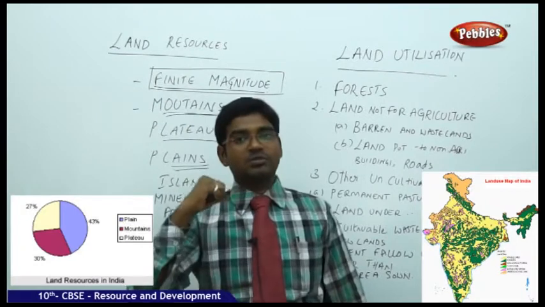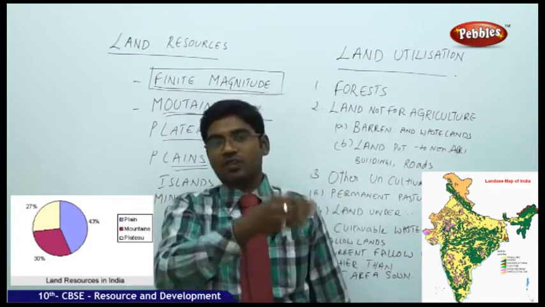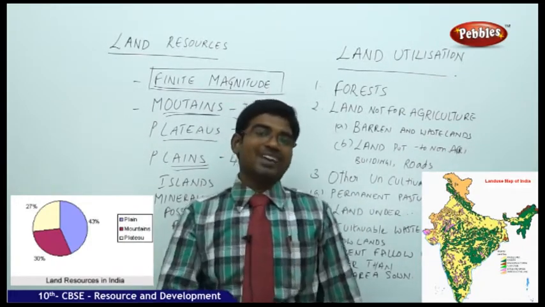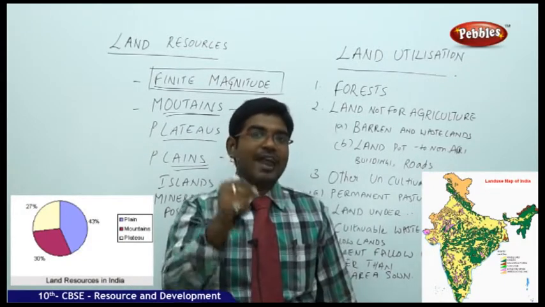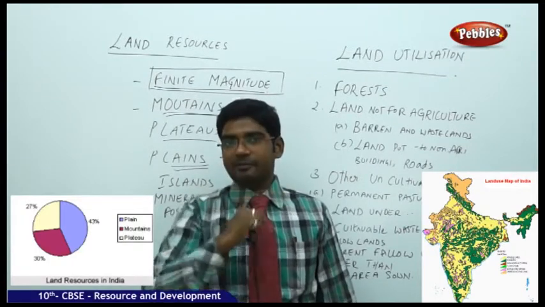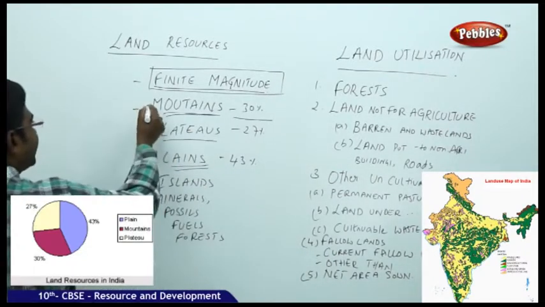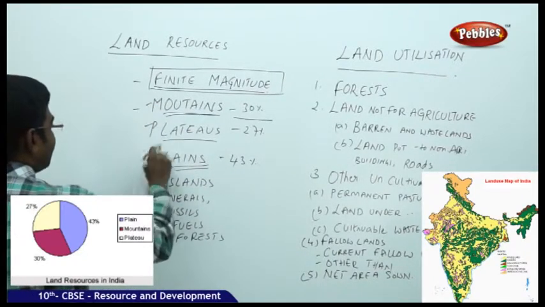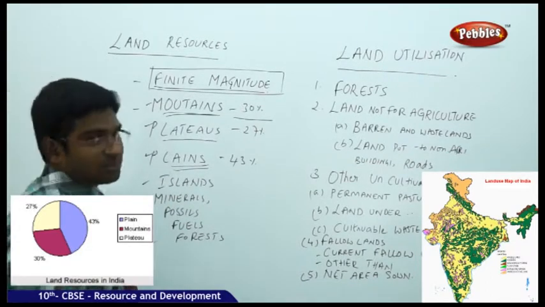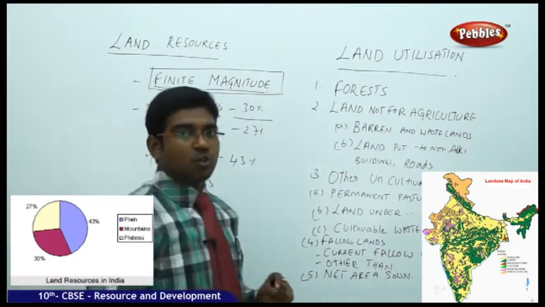When suddenly an earthquake or a tsunami comes, it may raise the water level of the sea, covering some bit of the land into its area. So there is a possibility of the percentage of land reducing, but no chance of any increase in the land area. That's how it is very, very difficult. Understanding this, the land has again been categorized into mountains, plateaus, plains, mineral regions, islands, forests, fossil fuels and so on. This is the percentage given to us according to the scientists who study this.